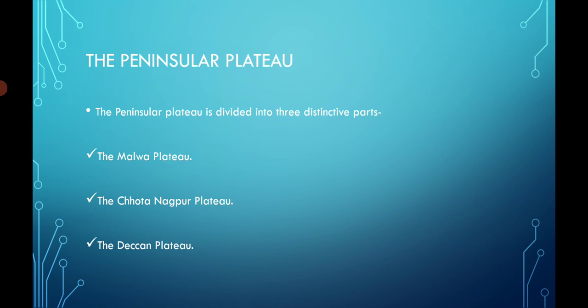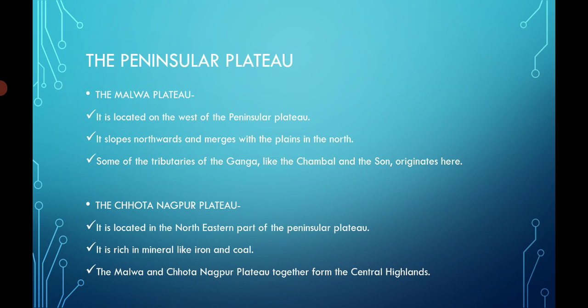The Peninsular Plateau is divided into three parts: the Malwa Plateau, the Chota Nagpur Plateau, and the Deccan Plateau. The Malwa Plateau lies in the west of the Peninsular Plateau region, extending northwards and merging with the plains in the north. Tributaries of the Ganga, like Chambal and Son, originate in the Malwa Plateau.